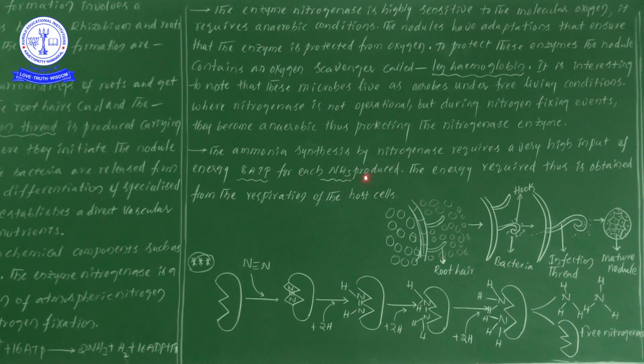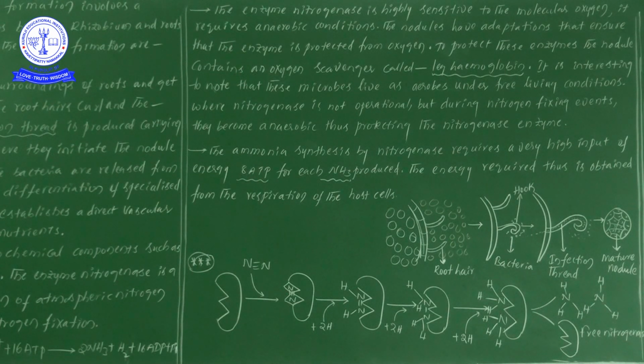So the energy required is obtained from the respiration of the host cells. Look at it one more time. For the formation of ammonia, we are studying the involvement of a huge input of energy.